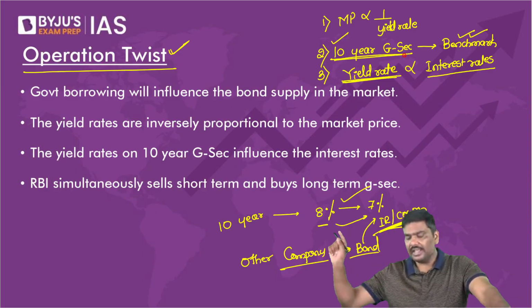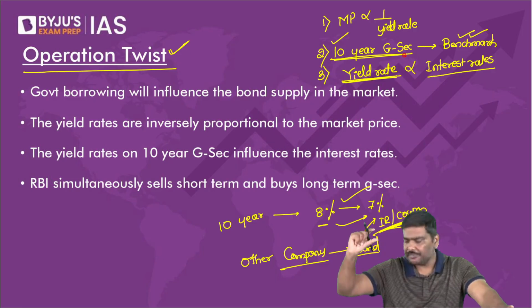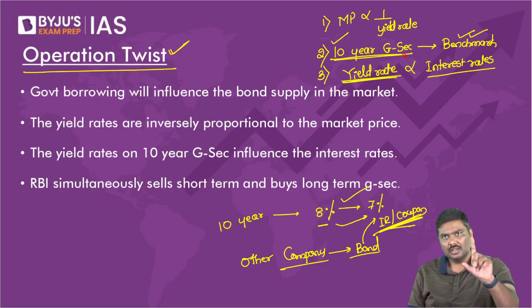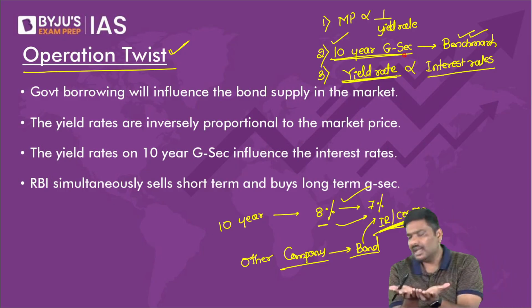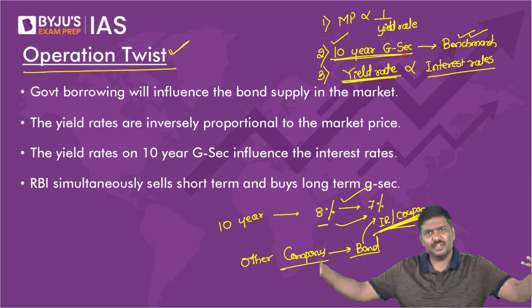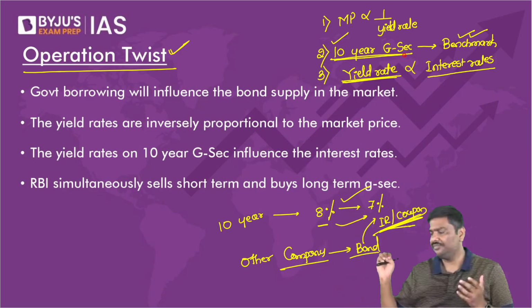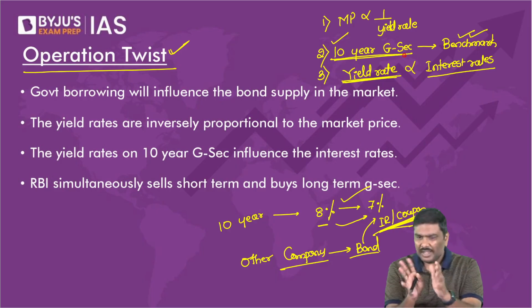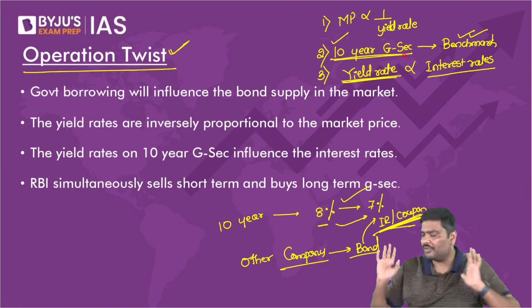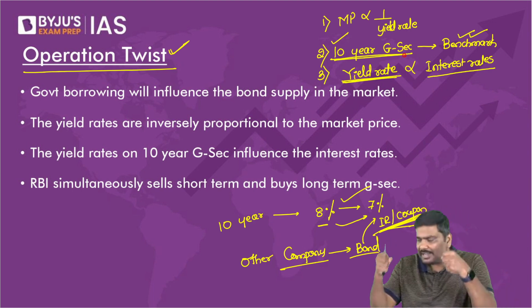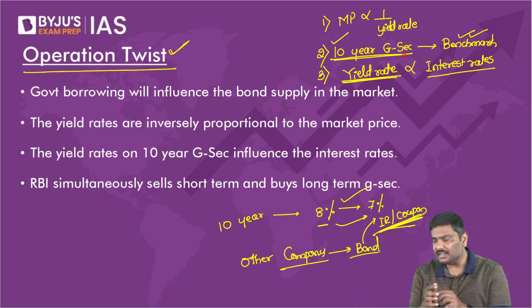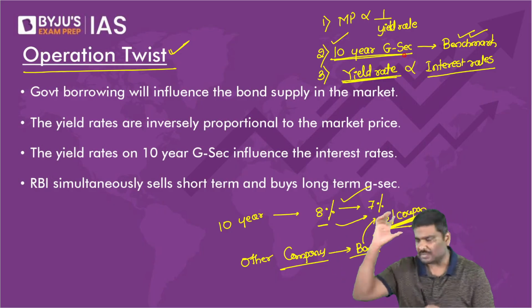The 10-year government security is considered to be a standard or a benchmark in the bond market. Any problem with this? And many of you will ask why this is a standard. Because a lot of investors are interested in this. They feel 10 years is not very short and not very long either. Ten years is appropriate for them. So the demand for the 10-year government security is normally very high. That is the reason it is considered to be a standard or a benchmark.